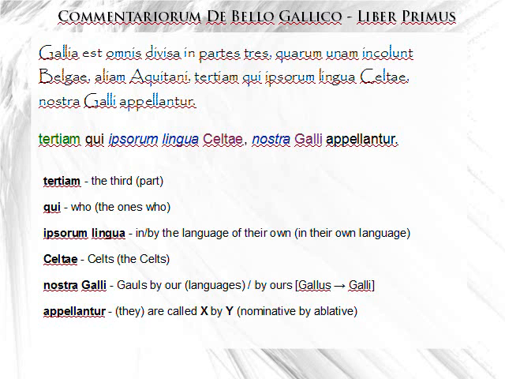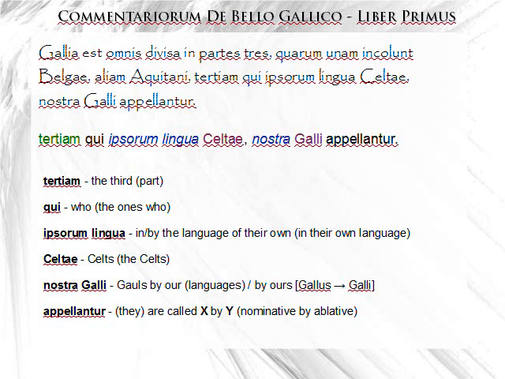So he'll cover all of that for you, but basically something is called by a language. Whose language? Ipsorum, the subject. Who's the subject here? Qui. So, who in their own language are called, appellantur, Celtae. So, there's this third area where the people call themselves Celts.